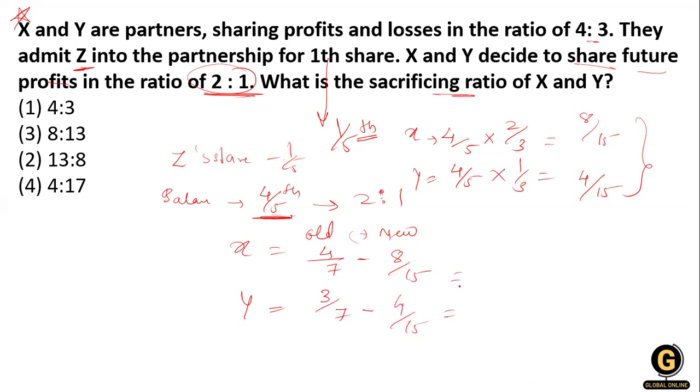When we calculate it, we get 4/105 and 17/105. So they sacrificed in the ratio 4:17. Yes, this is option number 4, 4:17. Clear?